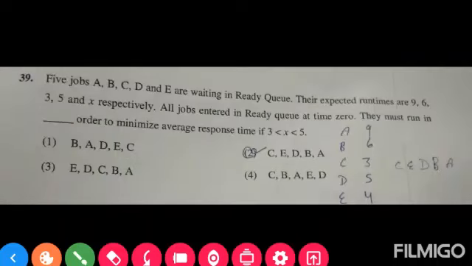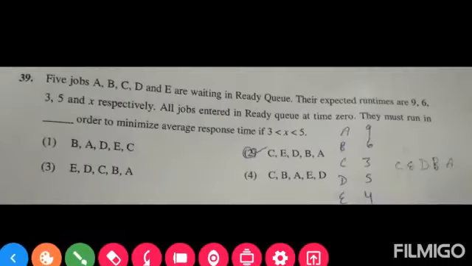Next question, question 39. 5 jobs A, B, C, D and E are waiting in ready queue. Their expected run times are 9, 6, 3, 5 and X respectively. All jobs entered in ready queue at time 0. They must run in dash order to minimize average response time if 3 is smaller than X is smaller than 5. And the correct answer is option number 2, C, E, D, B and A.